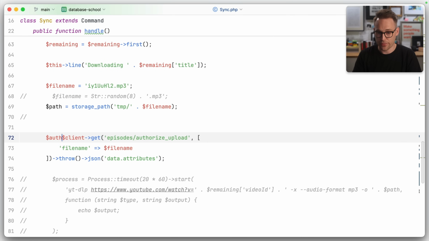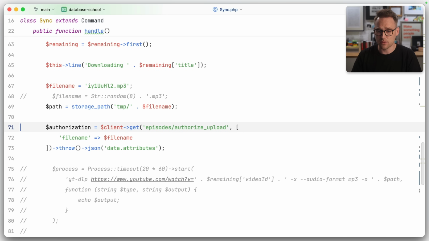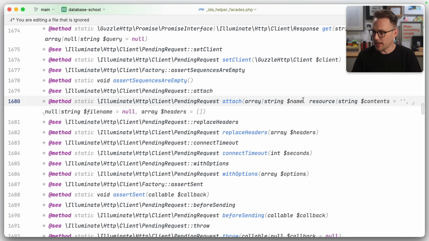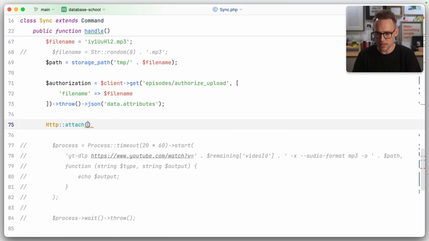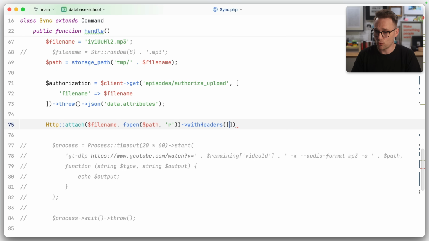And this is our authorization. You know what? We're not going to test this. We're just going to YOLO it. So the authorization is that. Then we want to actually upload to that. So we'll say HTTP attach. Hey, attach takes a name and a resource. Okay, we can do that. We can totally do that. File name and fopen path for reading. That seems fine to me. So we're attaching a file, and that file is the one that we stored at the temp path.